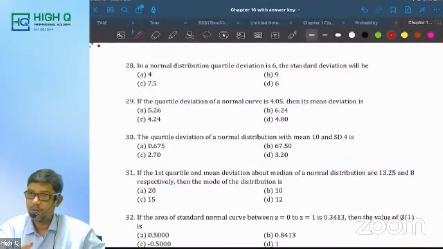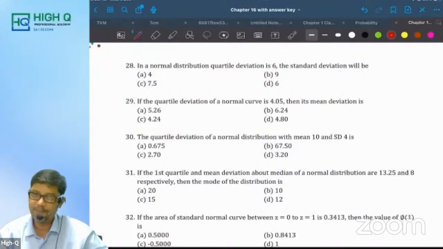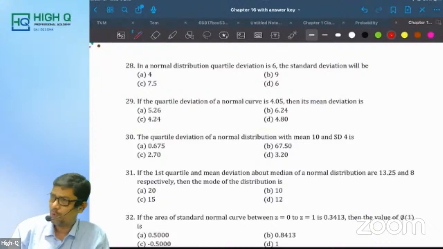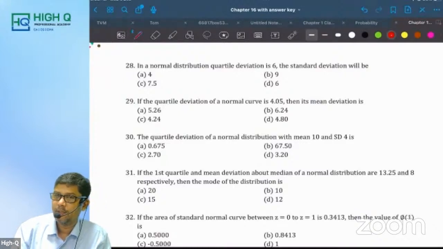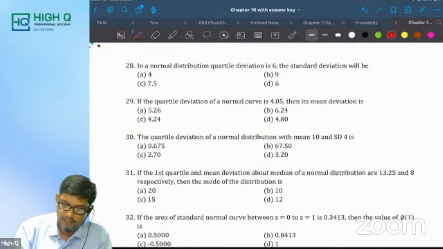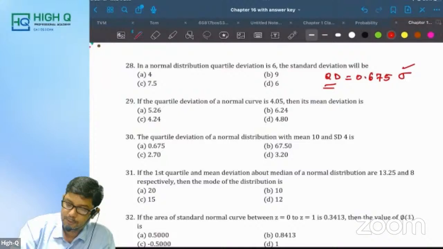I want you to solve all these types of questions, because these are very important questions, and scoring also. In a normal distribution, the quartile deviation is 6, the standard deviation will be? Listen here. Quartile deviation is equal to 0.675 sigma. Quartile deviation is given. Substitute and get sigma.